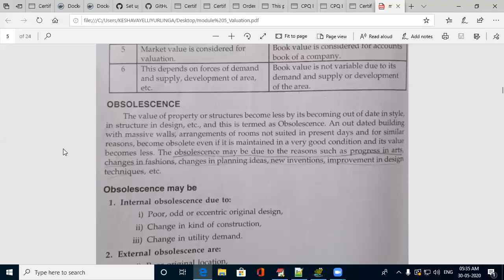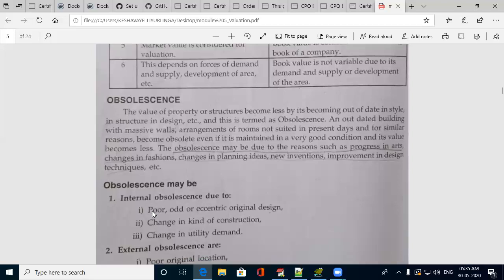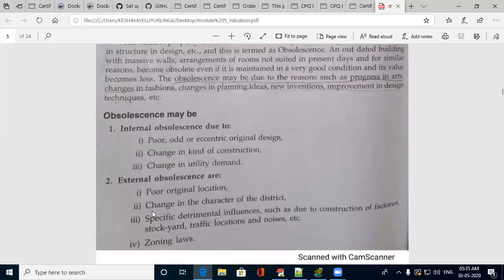This is about obsolescence. There will be internal and external obsolescence. Internal obsolescence is poor or eccentric original design, kind of construction, utility demand, etc. External obsolescence is about original location, which can be the location of the building and zoning laws, characteristics. This depends on the location of the building and on its characteristics. There are both.